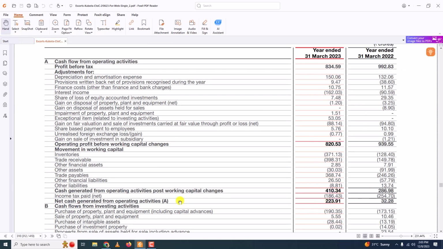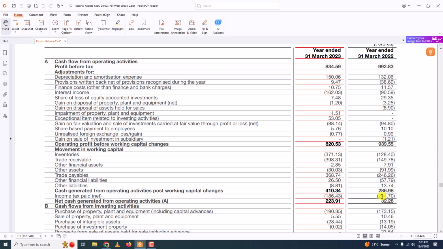If I see here, net cash generated from operating activities is 223 this year, and the previous year it was 32. Now if you look at the figures here, you will come to know that income tax paid is 254.70 crore rupees. This year it was 186 crore rupees, and the previous year it was 254 crore rupees.